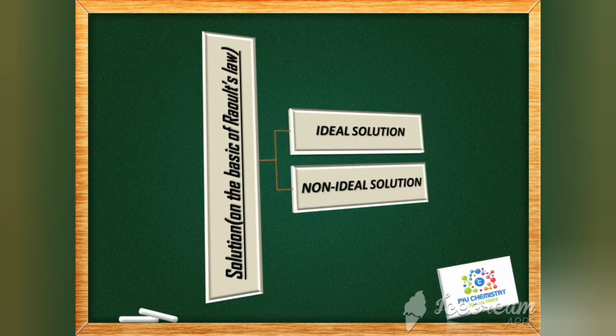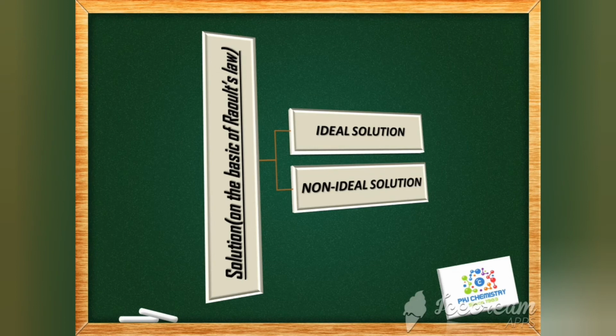So now we introduce the term ideal solution and its related significance. According to Raoult's law, solutions become two types, the ideal solution and the non-ideal solution. So here we introduce the ideal solution.